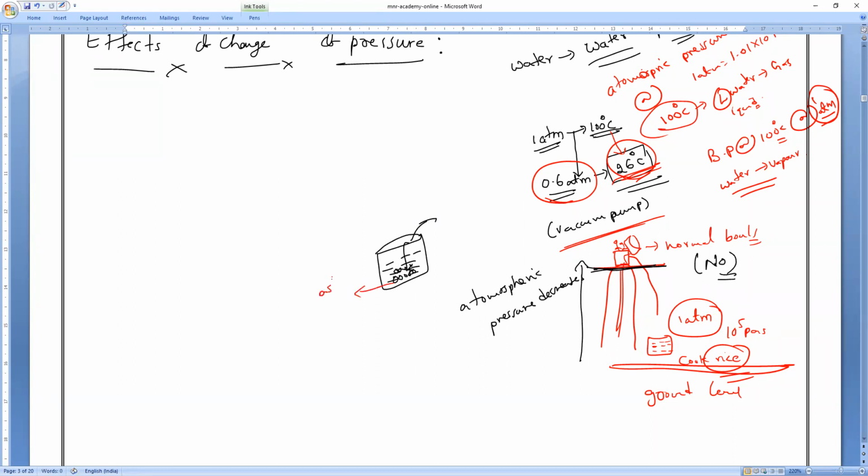Understand? The rice will turn into fried rice. Not fried rice, it will turn into ash. Clear, everybody? Why? They will never get sufficient temperature to boil. Understand?